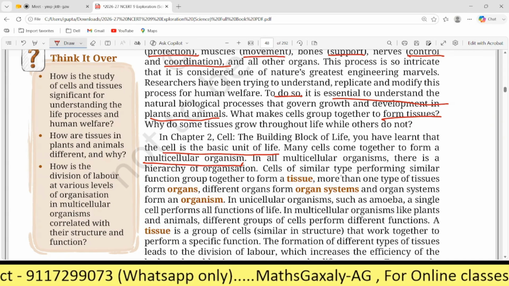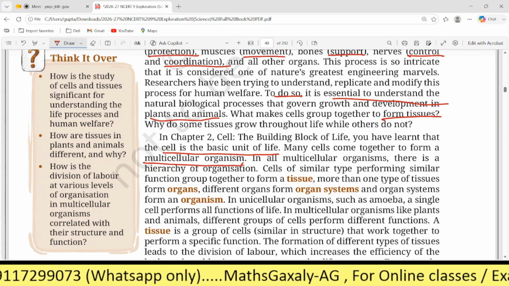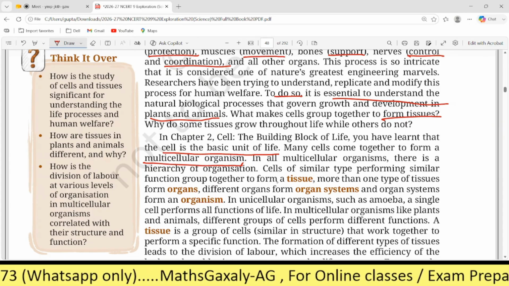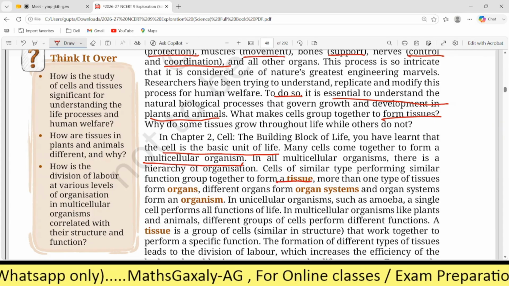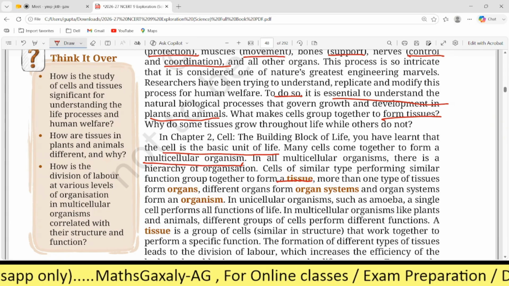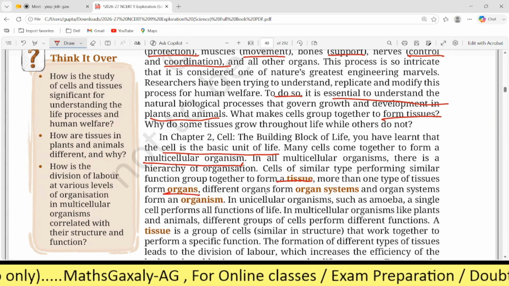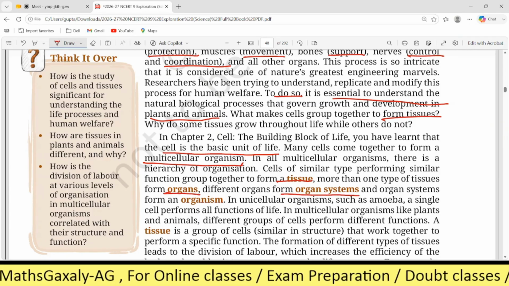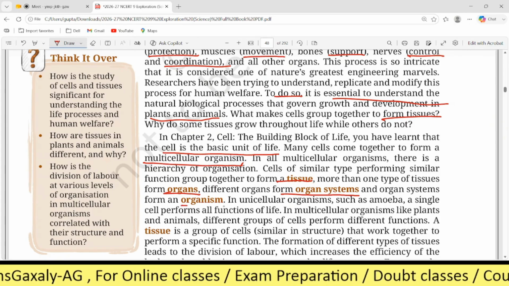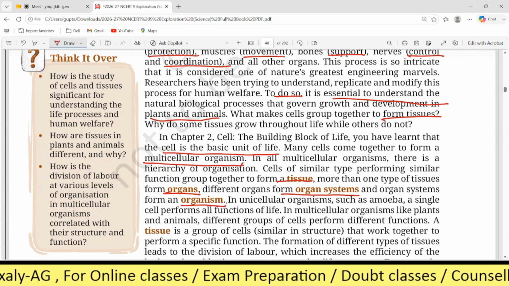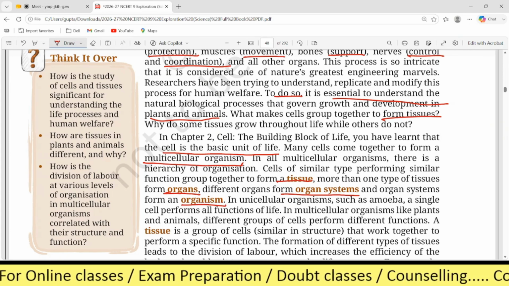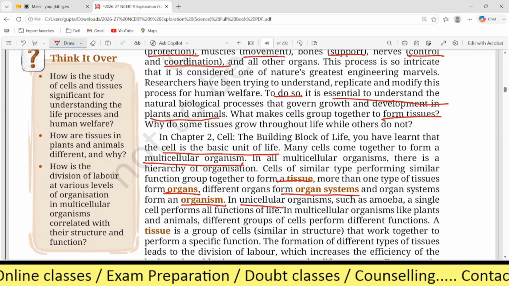Cells of similar types performing similar functions group together to form a tissue. More than one type of tissue forms organs, and different organs form organ systems, and organ systems form an organism, or the body. Is it clear? Unicellular organisms, unicellular means single cell.